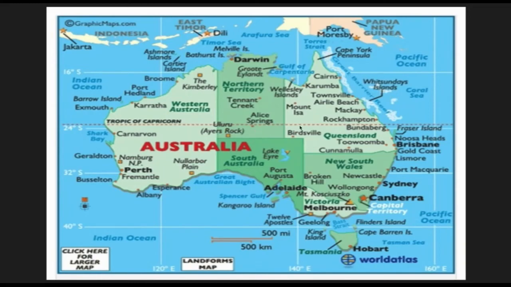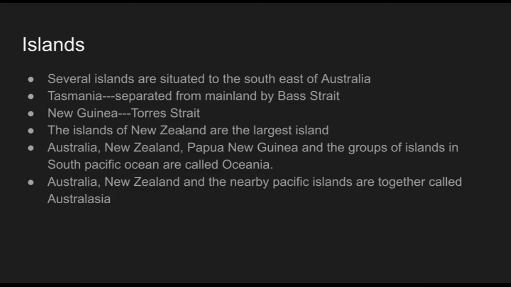Australia lies in the southern hemisphere and also in the eastern hemisphere, and its climate is opposite to the northern hemisphere. Which latitude passes through it? Tropic of Capricorn. Clear?